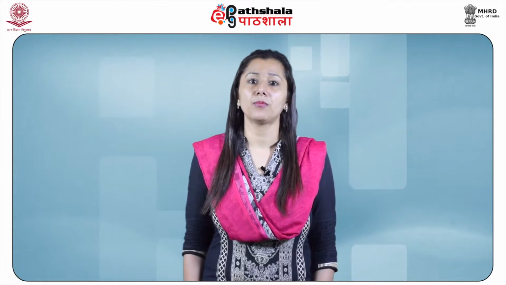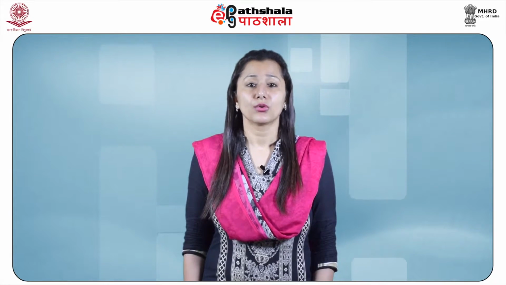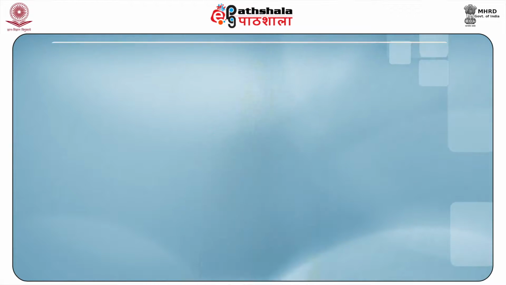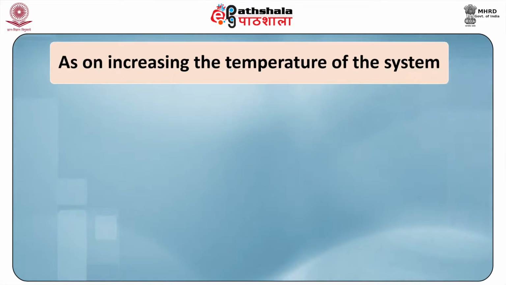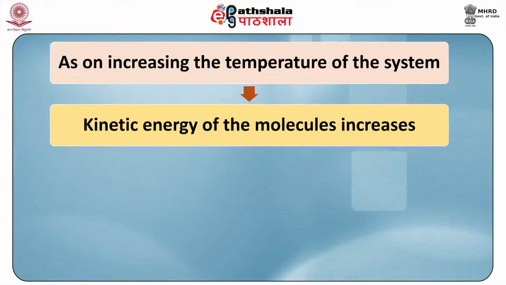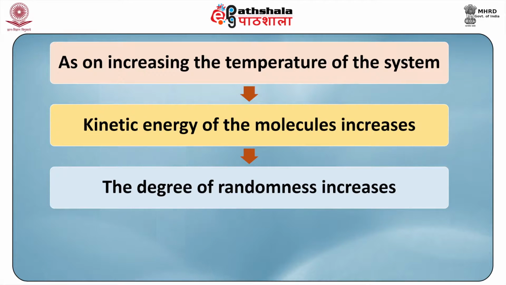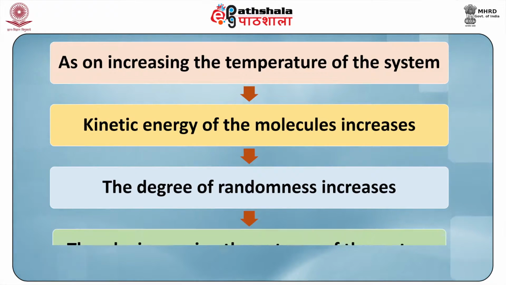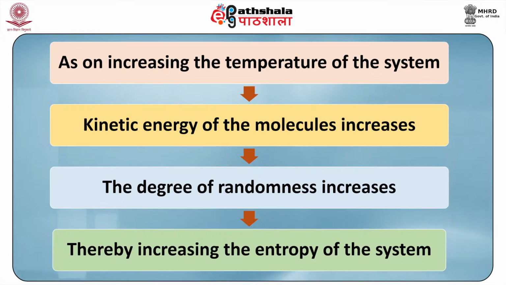The change in entropy does not depend upon the nature of the process, that is, whether the process is reversible or irreversible. But irreversible processes raise the combined entropy of the system and its environment. On increasing the temperature of the system, the kinetic energy of the molecules increases. Therefore, the degree of randomness increases, thereby increasing the entropy of the system.